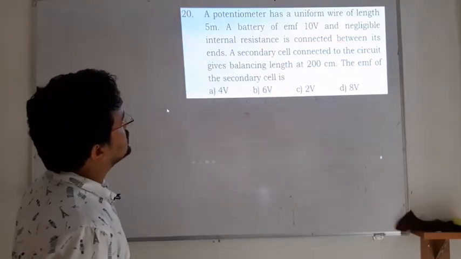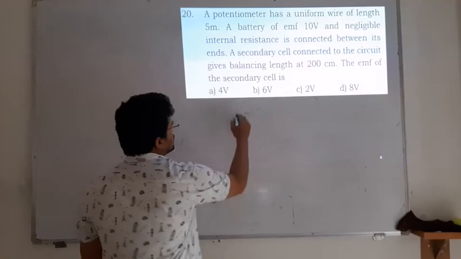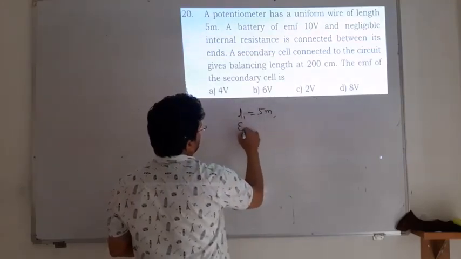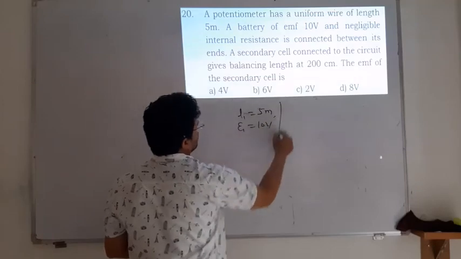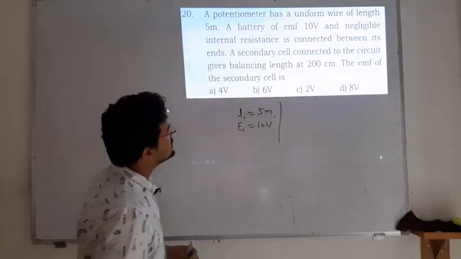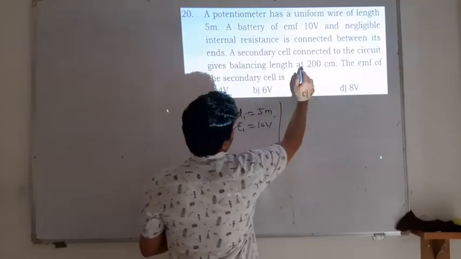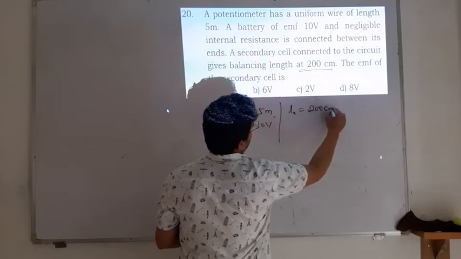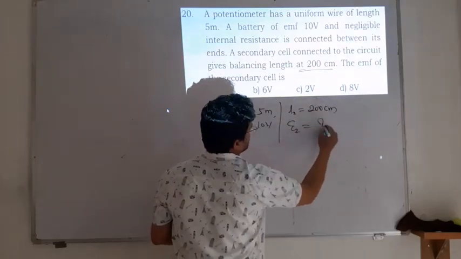Okay, so the potentiometer has a uniform wire length. L1 is given as 5 meter, and E1 is given as 10 volt. Next, connected in series between the ends is a secondary cell which gives a balancing length of 200 centimeter. You have to find out the EMF of the cell.